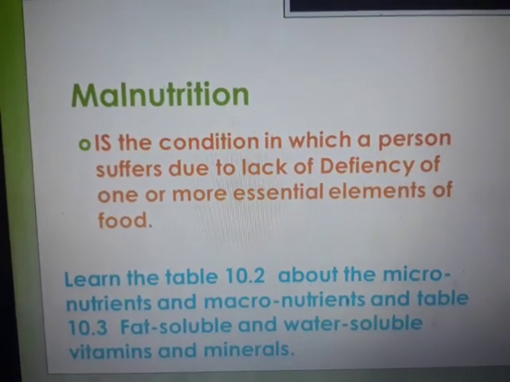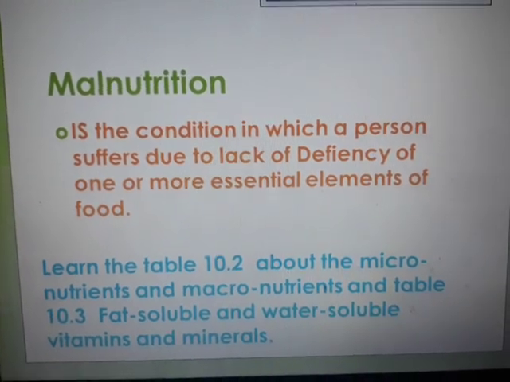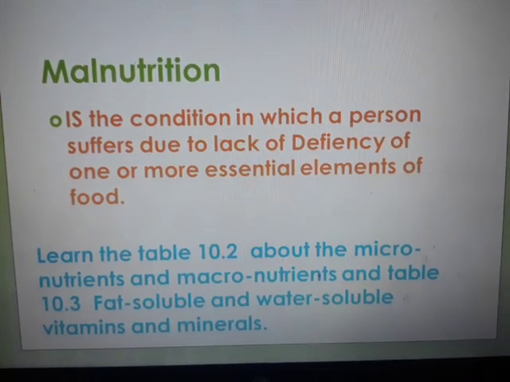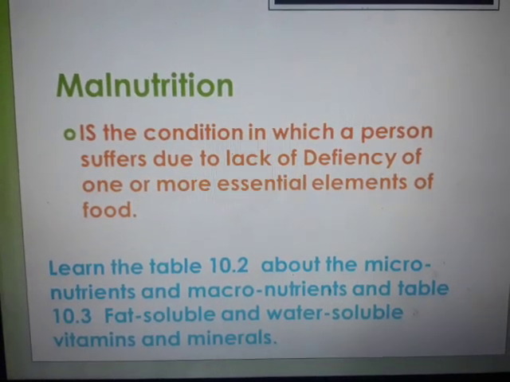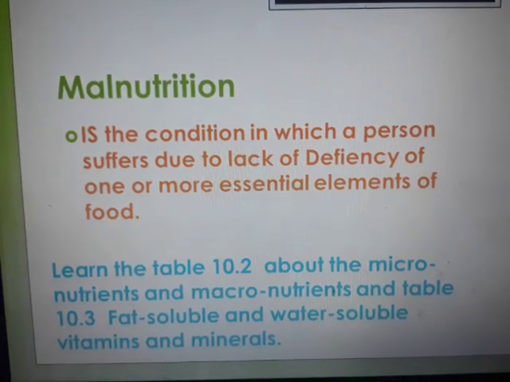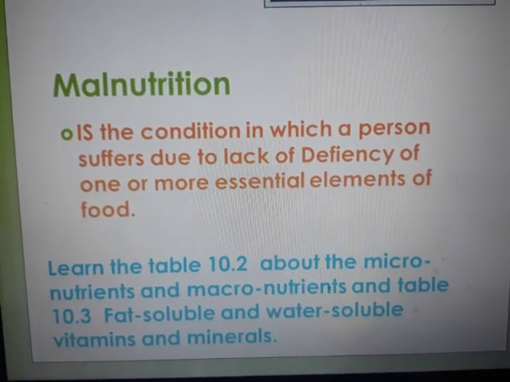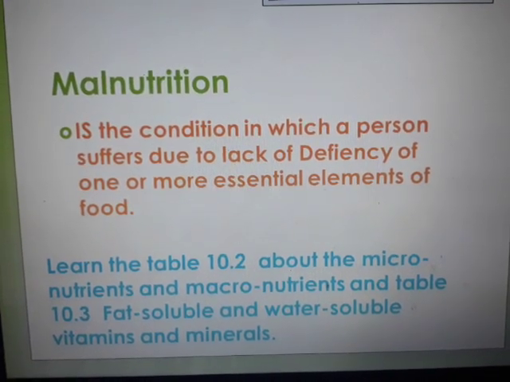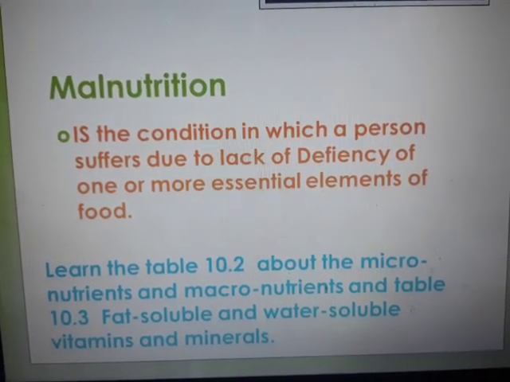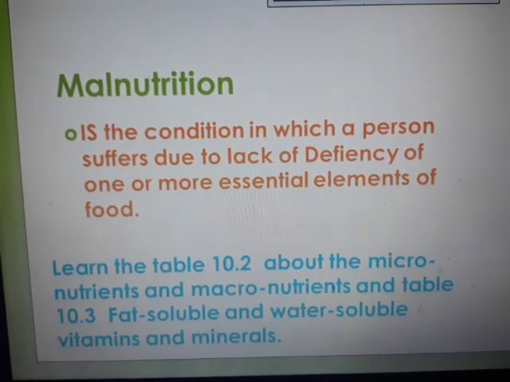Now, if you don't have a balanced diet or some food group is missing, there is something called malnutrition. It is a condition in which a person suffers due to lack or deficiency of one or more essential elements of food. What are those essential elements? Like carbohydrates, proteins, mostly minerals, vitamins. If you miss out, we see that after our body starts aging, we come up with so many health problems. So when you are at this age of growth, children, please maintain your diet properly. It is of utmost importance to stay away from the infections and the diseases that may happen later.